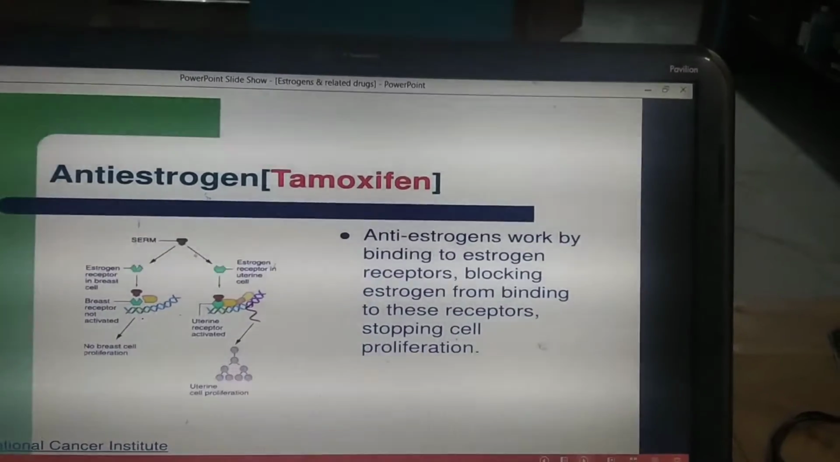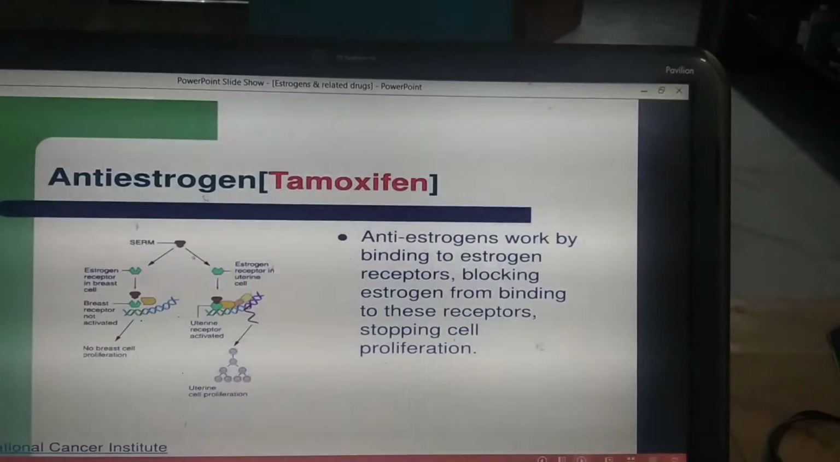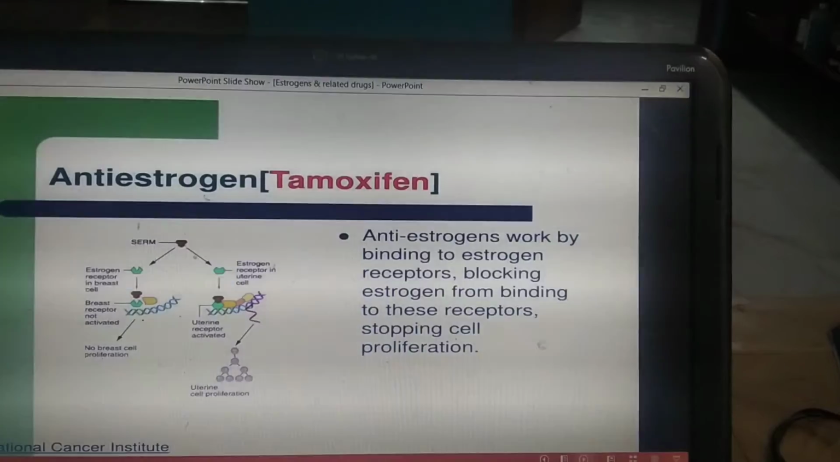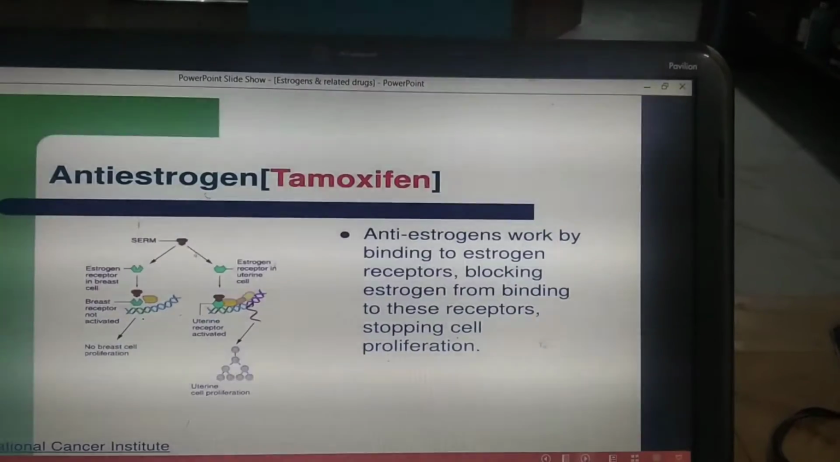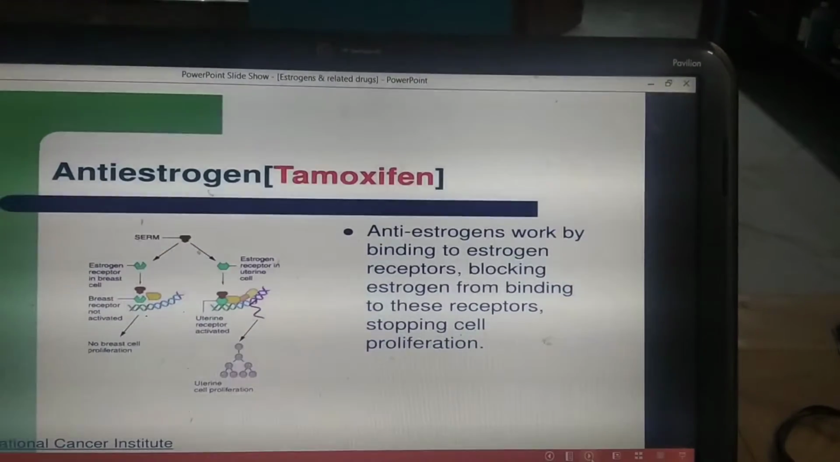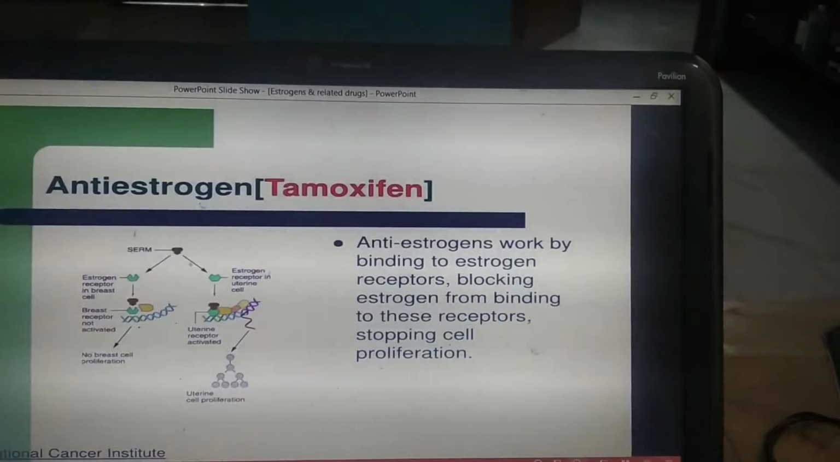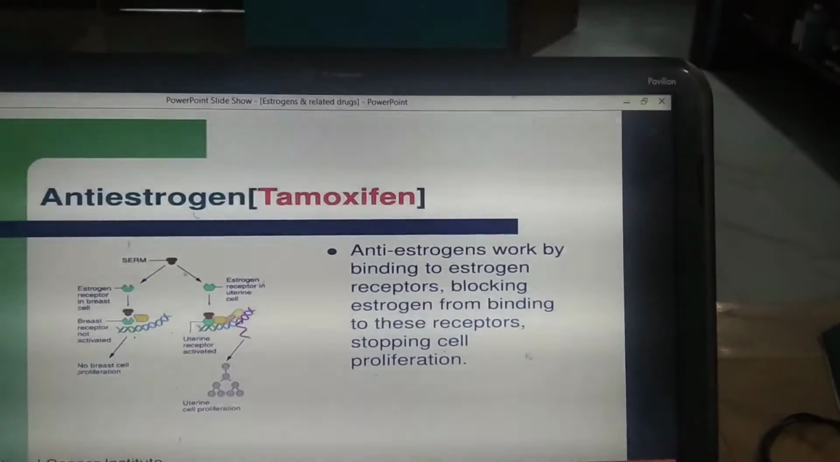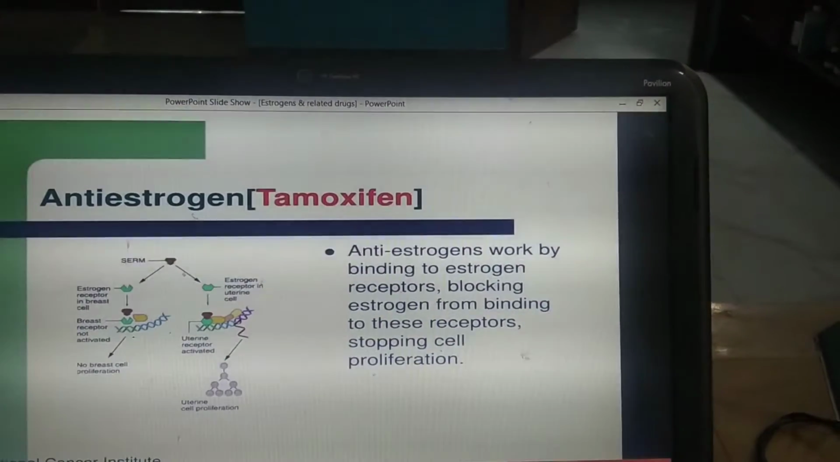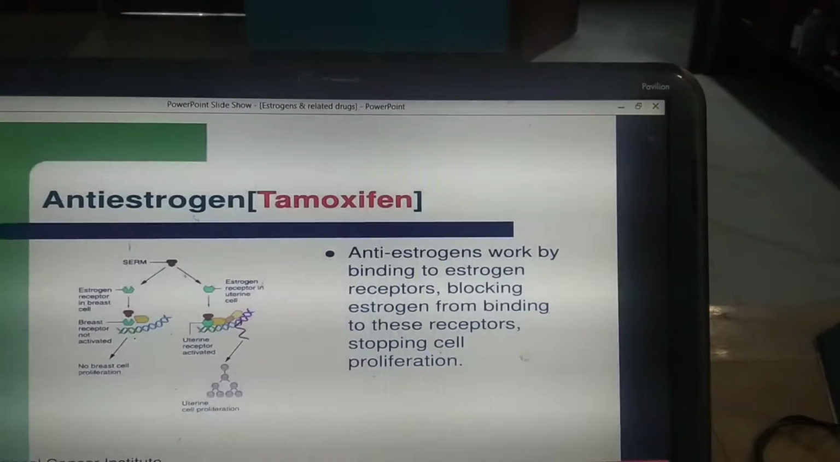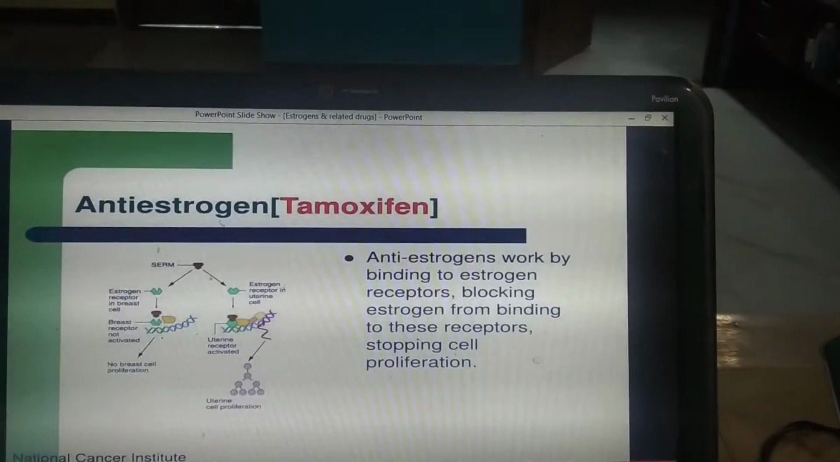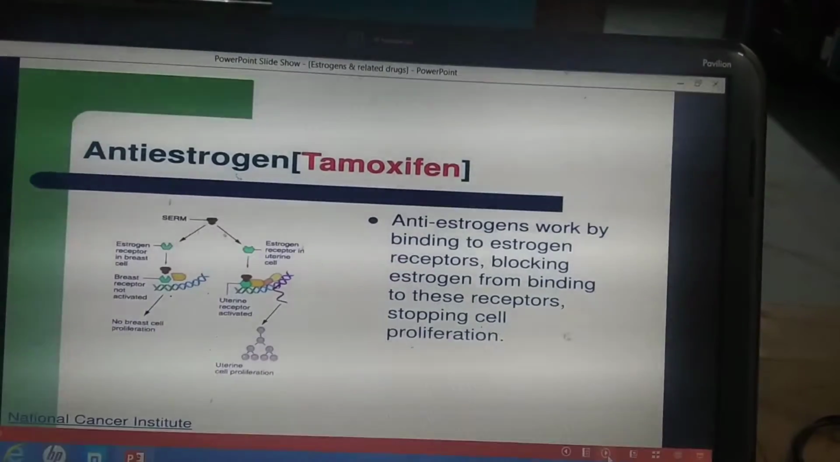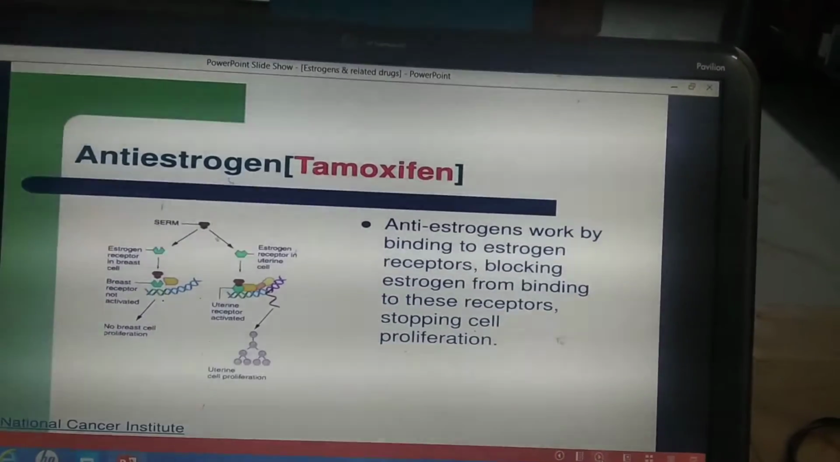While in the uterus you can see that the estrogen receptor in the uterine cell is activated by binding of the estrogen, because tamoxifen has an estrogenic action on the uterus, on the endometrium. So it will activate this uterine receptor or endometrial receptor and it will show the action just like estrogen. There will be proliferation of the endometrium.